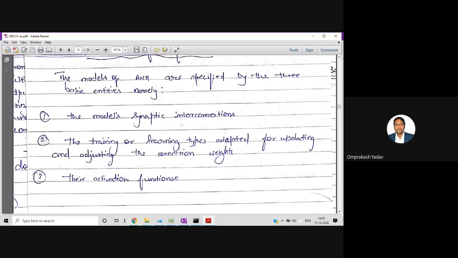Then the second one is which kind of training or learning types is adopted, by updating or adjusting the weights, the correction weight. For example, in every iteration we have to update the weights, and only then will the network learn. So what training or learning types you are adopting for that particular neural network. And the third is the activation function, which is selected for that particular application.